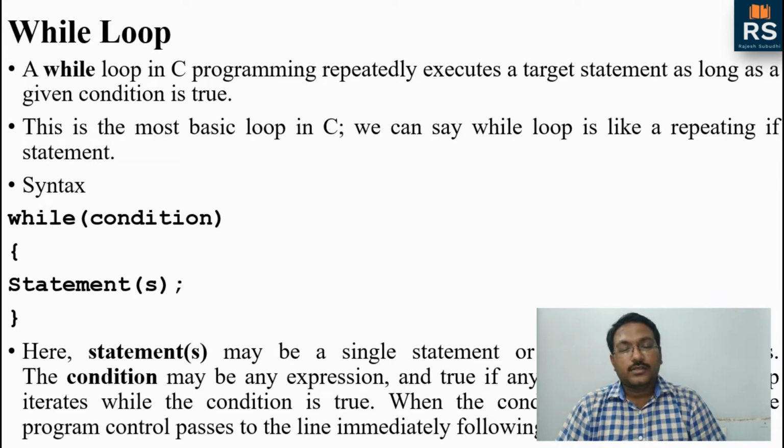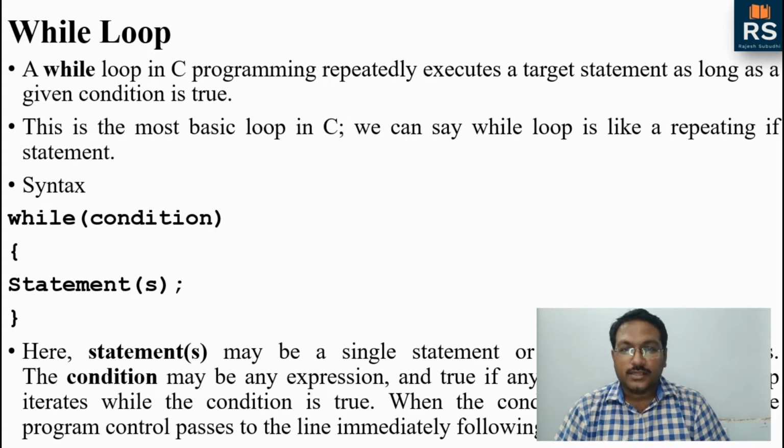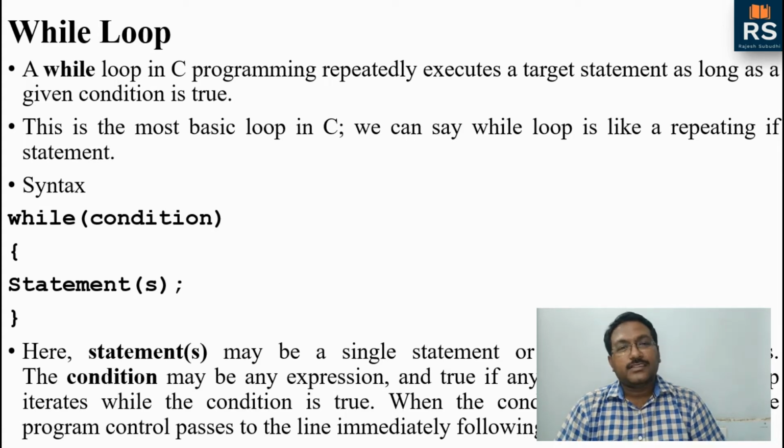So how does it work? It works like this. First, it is initialized, so the compiler knows from where it has to start. Then it will check the condition in the while. If the condition is true, then only the statements will be executed. Again it will come to the condition, again it will check. If the condition is true, then again it will execute.